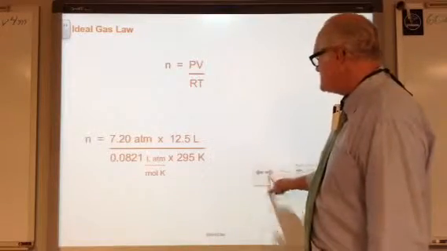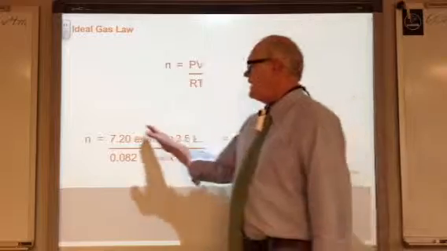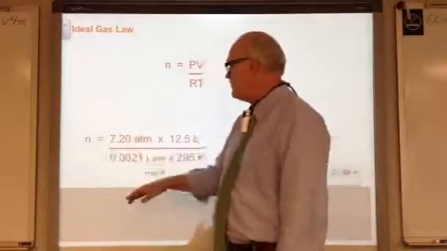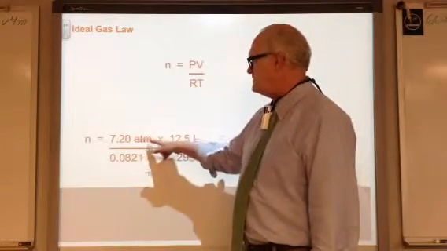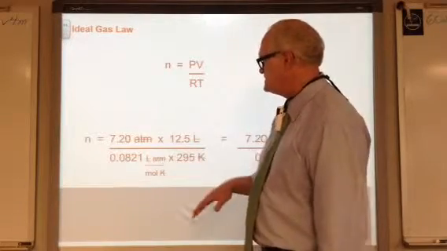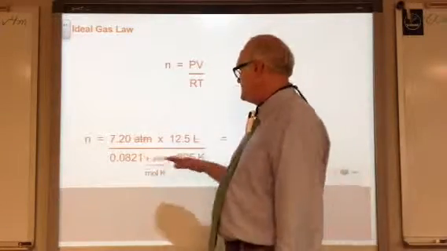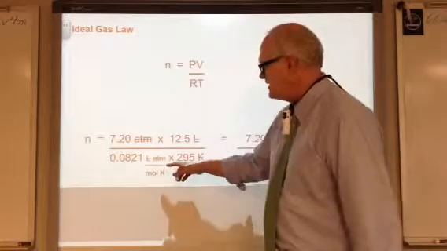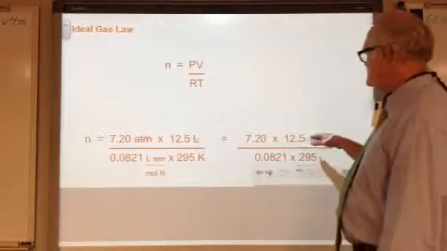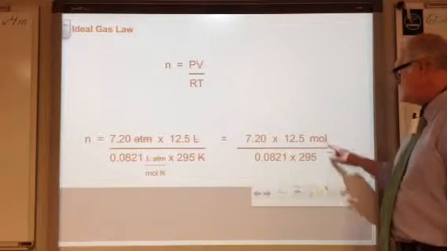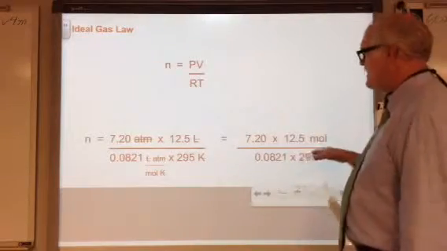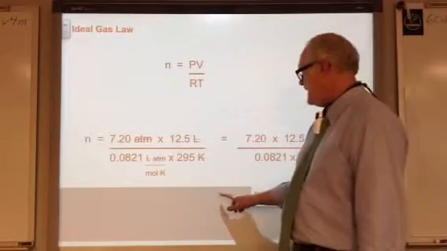Let's see how. Let's rationalize our units. So here is our expression to help us calculate the number of moles, and we can see that atmospheres in our measurement cancel out atmospheres in the version of the constant that we're using. Liters cancel out liters, Kelvin cancels out Kelvin. We end up with moles in the denominator of the denominator, which means that moles are really over here in the numerator of our overall expression, and we've got some numbers, some arithmetic that we can do to get an answer.